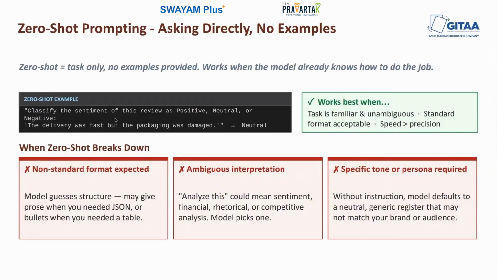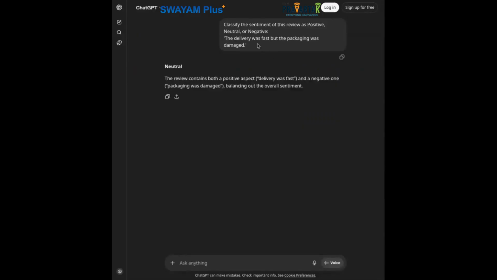So, let's put this in ChatGPT and see what the output is. This is the prompt that we have written. Classify the sentiment of this review as positive, neutral, or negative. And the review is this: the delivery was fast, but the packaging was damaged. And it says that the sentiment is neutral. And it also justifies this answer. It says the review contains both a positive aspect, delivery was fast, and a negative one, that packaging was damaged. So this balances out the positive with the negative, and the overall sentiment is coming out as neutral. So this is what the model is saying.